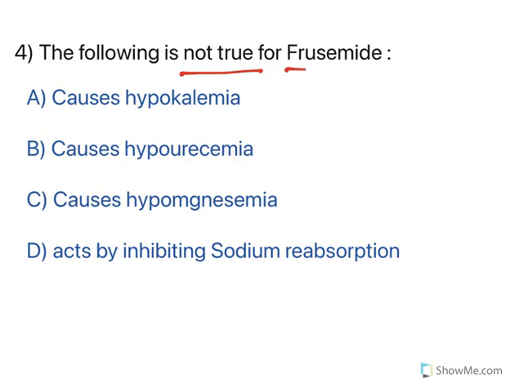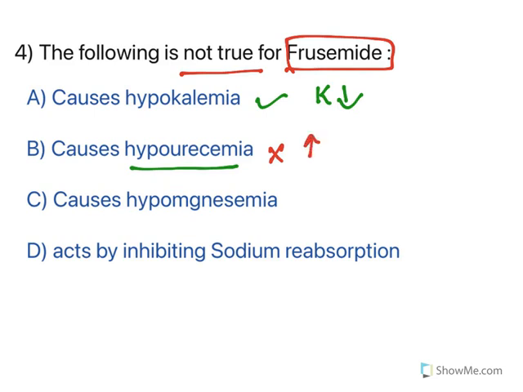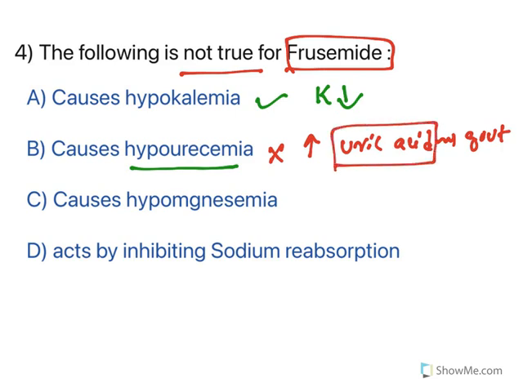The following is not true for furosemide. Furosemide is a loop diuretic. Now it causes hypokalemia. Yes, potassium levels are reduced. Now it causes hypouricemia. No. In fact, thiazide and loop diuretics increase uric acid. Increased levels of uric acid may also result in gout. So, both the drugs will increase the levels of uric acid in the body. So, it causes hyperuricemia, but not hypouricemia, because it is increasing uric acid.